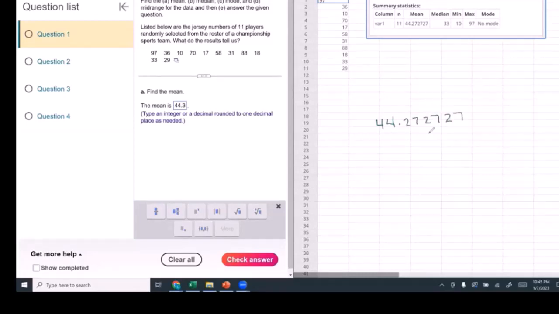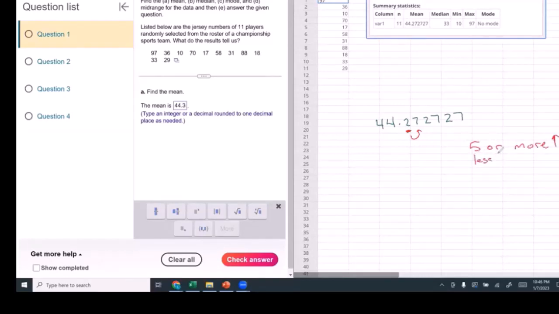44.272727. If I want to round to the nearest 10th, this is the 10th place. I want to round to this number. I look one number to the right. If it's 5 or more, I round up.